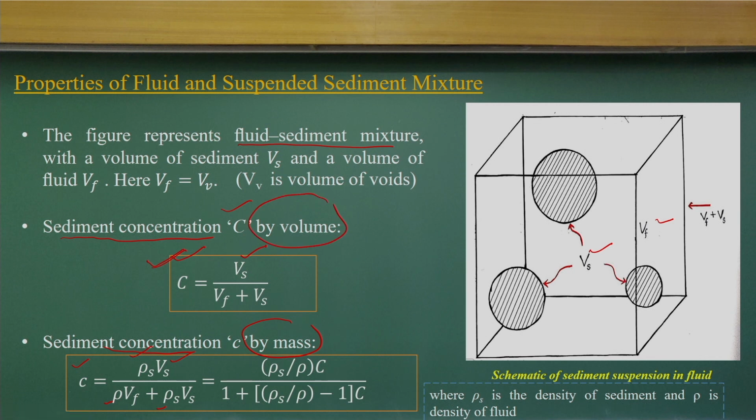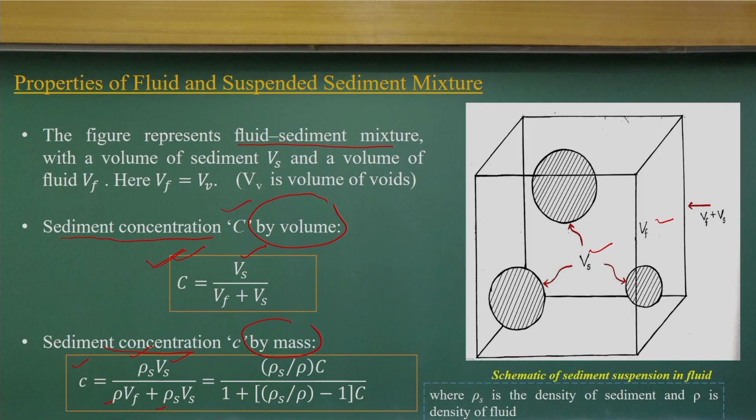So we talk about sediment concentration sometimes from the volume point of view, or from the mass point of view. So the C value will be different, and in many books we define it with capital C, or the small c for sediment particles by mass.